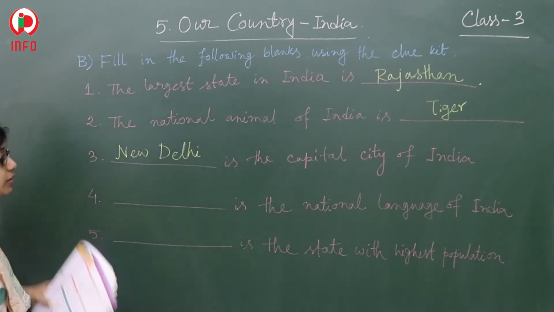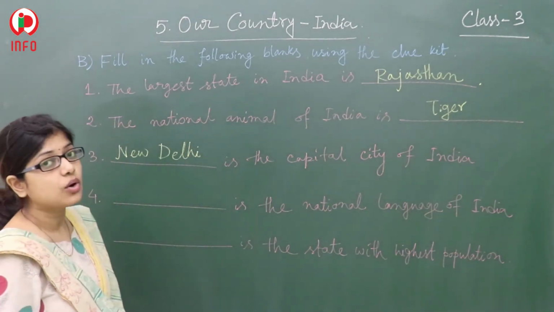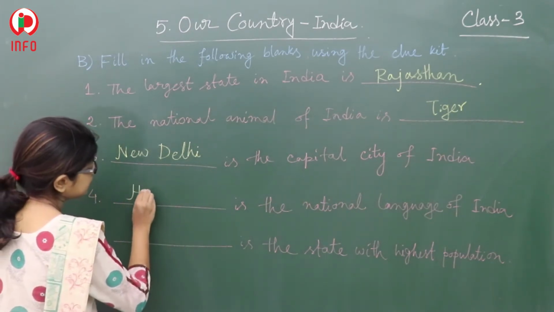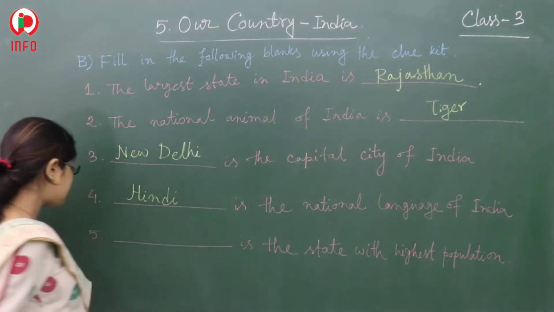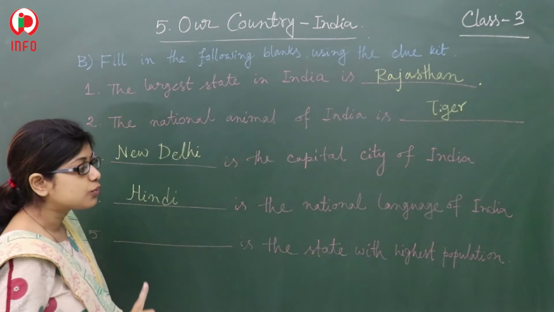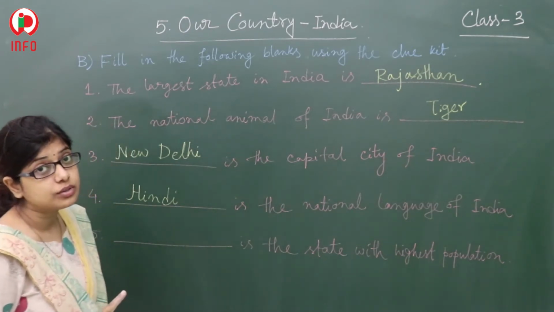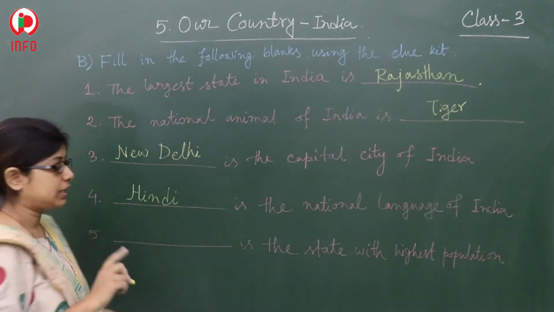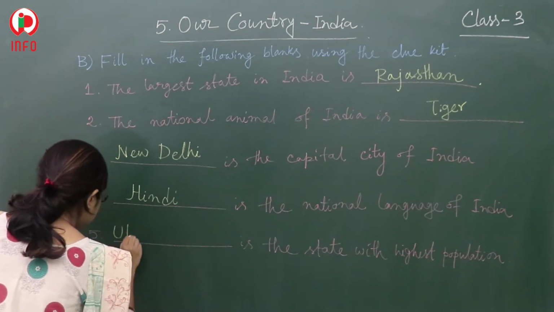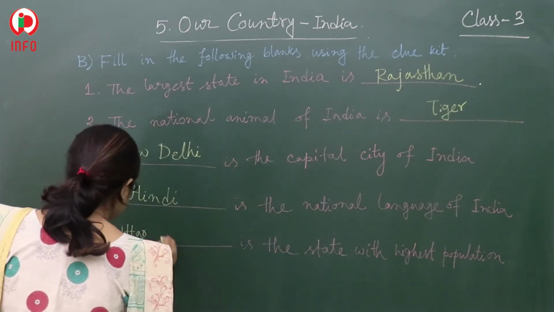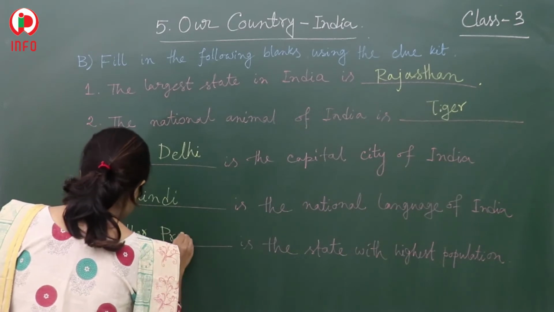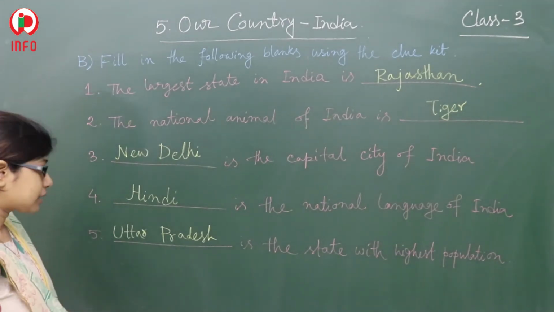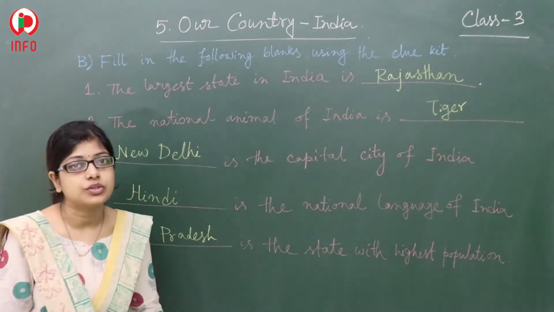D-E-L-H-I. Next one, dash is the national language of India. Hindi, all of you know that. We have to write here Hindi, H-I-N-D-I. Next, dash is the state with the highest population. Which state has the highest population? Uttar Pradesh. So here you have to write U-T-T-A-R, P-R-A-D-E-S-H. Uttar Pradesh is the state having the highest population. Is it clear?